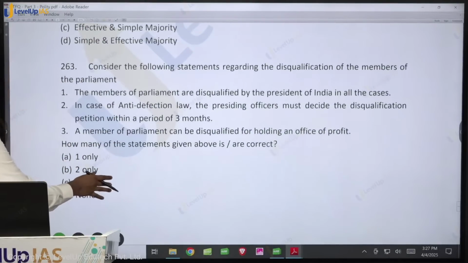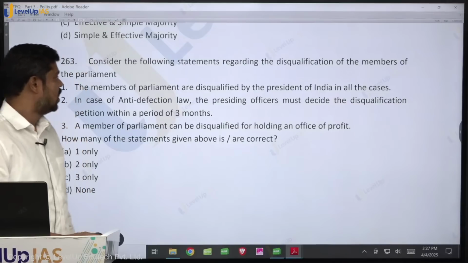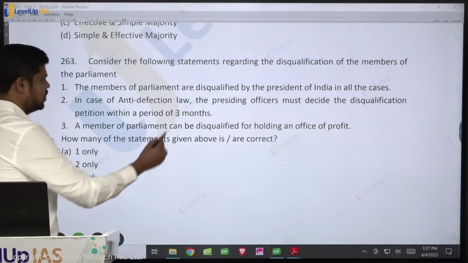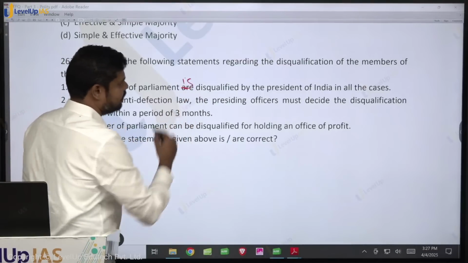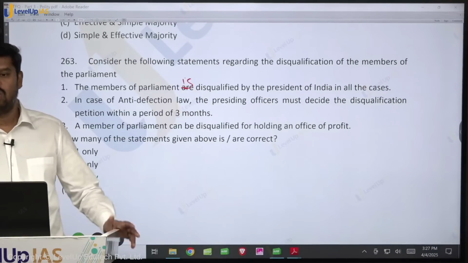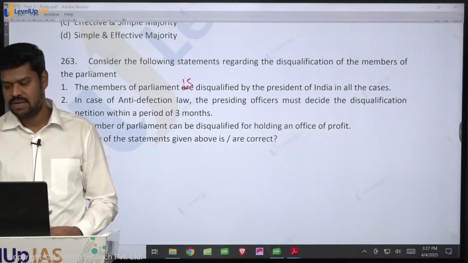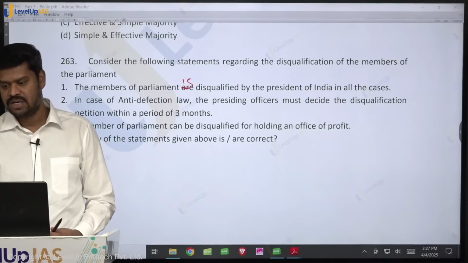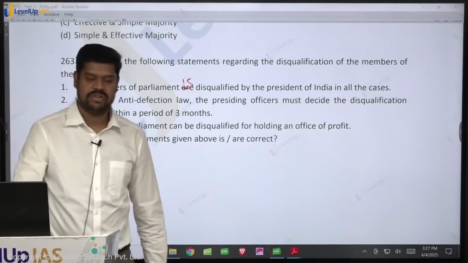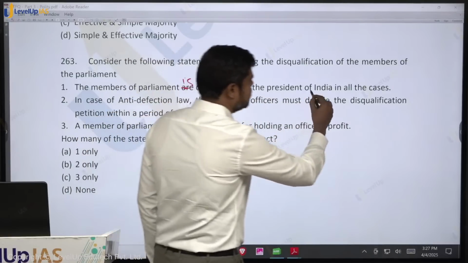Okay, come to the next question. Consider the following statements regarding the disqualification of a member of parliament. The member of parliament is disqualified by the President of India in all cases. Is it true in all cases? Yes, in most of the cases it is done by the President, but there are some exceptions also. What are the exceptions? The anti-defection law is an exception. So to say it in all the cases is an extreme statement.